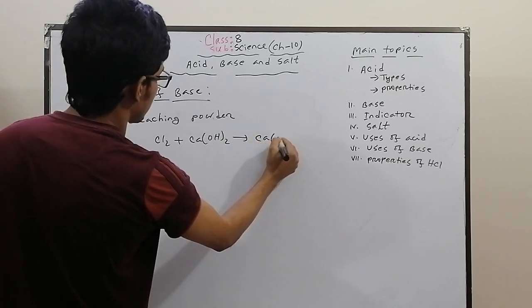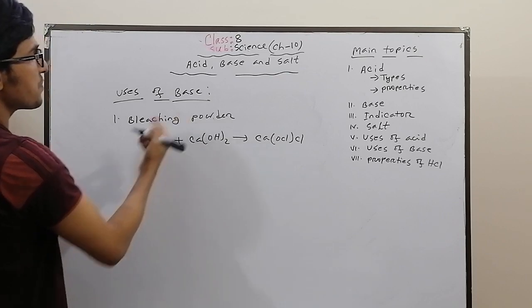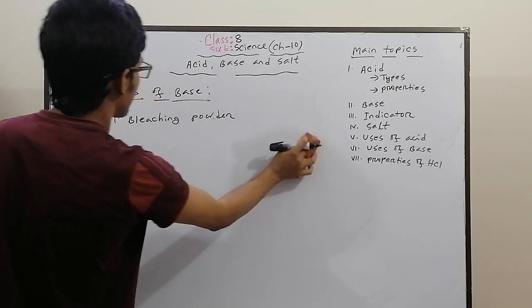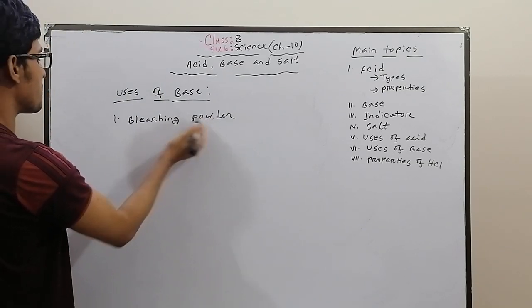So bleaching powder, used as a germicide, is formed with calcium hydroxide, which is a base.